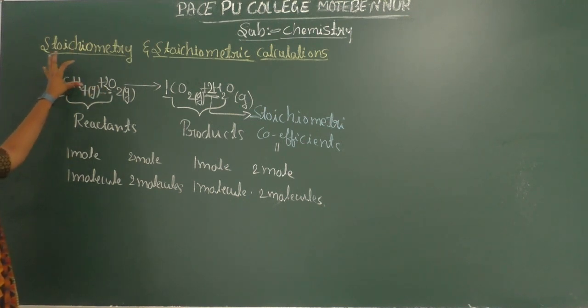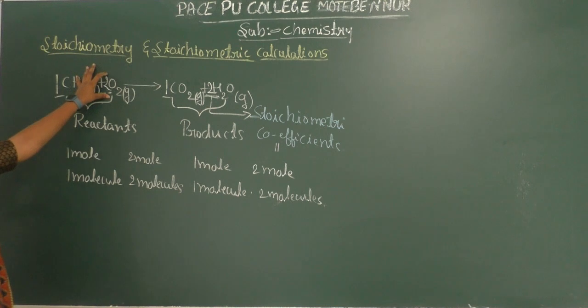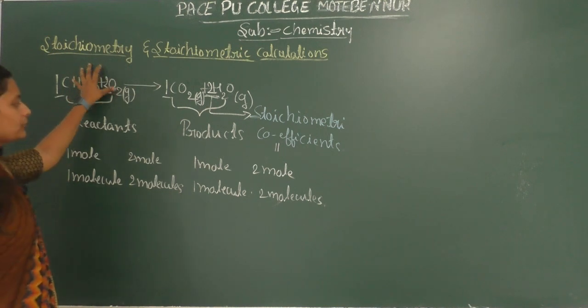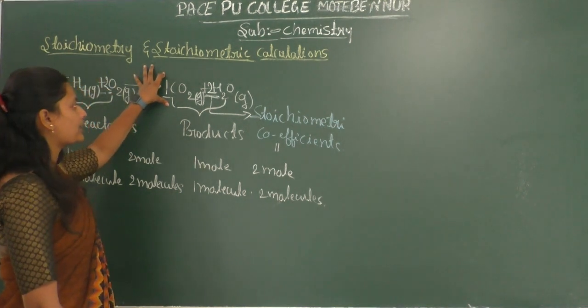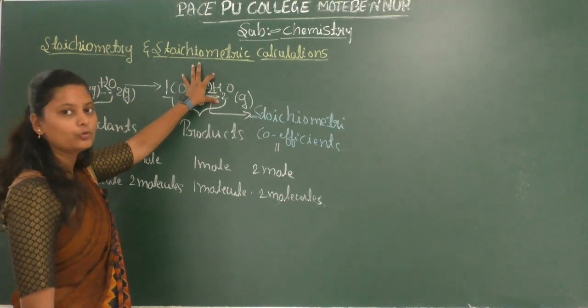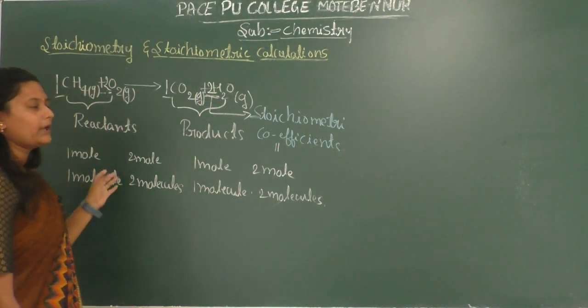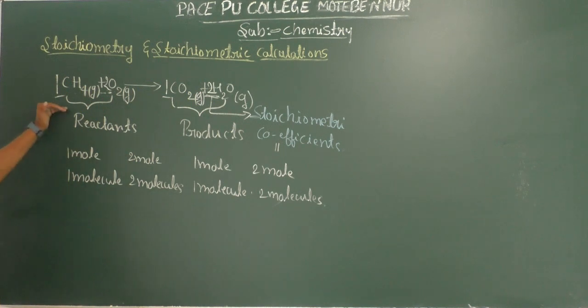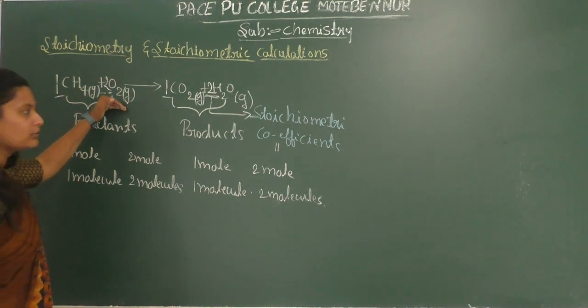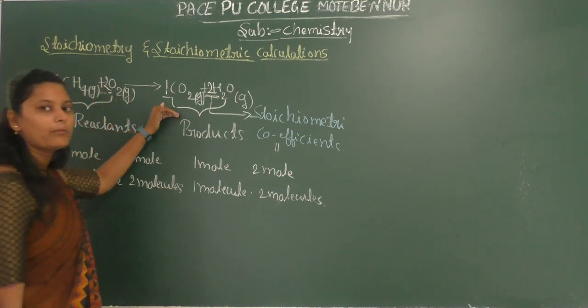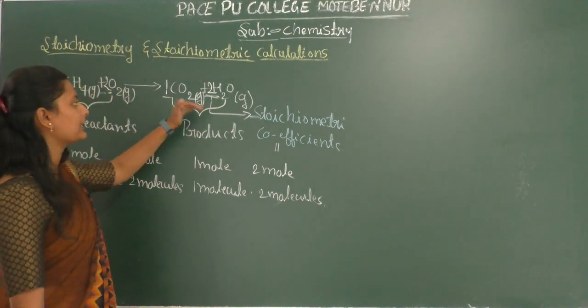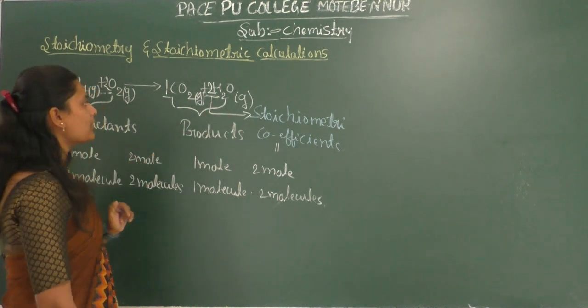So it means 1 mole of methane burns in the presence of 2 moles of oxygen to form 1 mole of carbon dioxide and 2 moles of water. Or else, 1 molecule of methane reacts with 2 molecules of oxygen to form 1 molecule of carbon dioxide and 2 molecules of water.